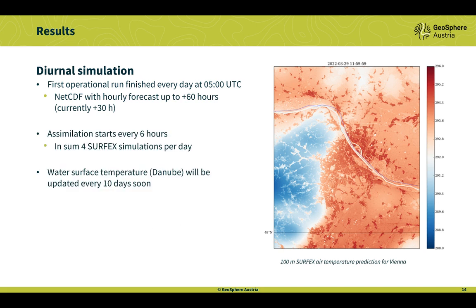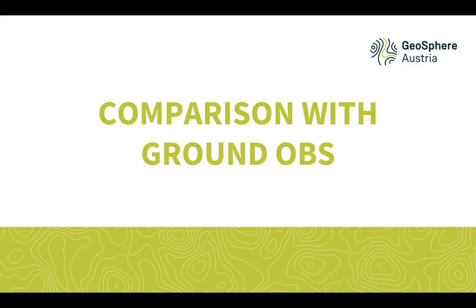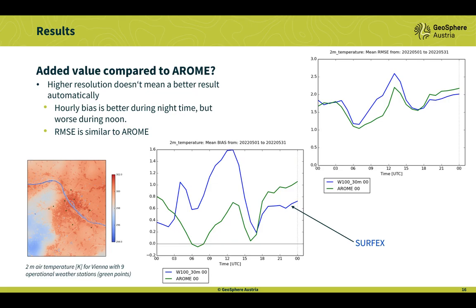This simulation starts every 6 hours, so we have in sum 4 simulations per day, and we also include water surface temperatures from the Danube, which is updated every 10 days. Now the comparison with the ground observations: we have several operational weather stations in Vienna, and some more. And if we compare it as an hourly mean bias, then we see SURFEX in blue is slightly better compared to the weather stations than AROME itself during the night.